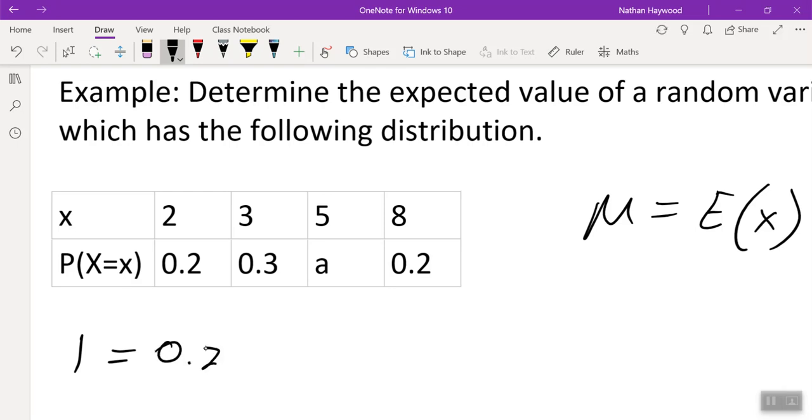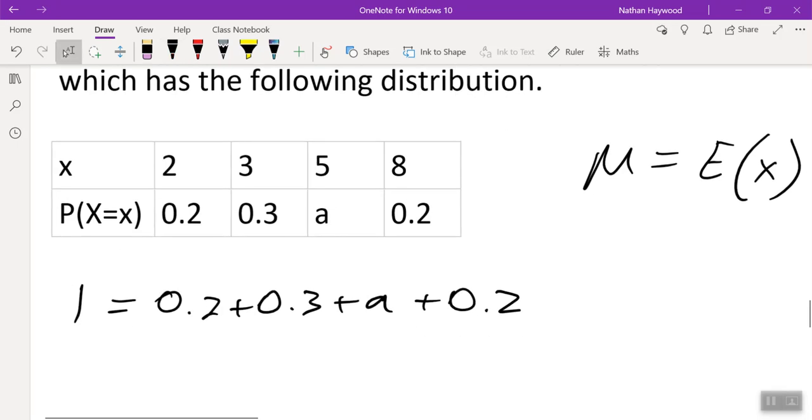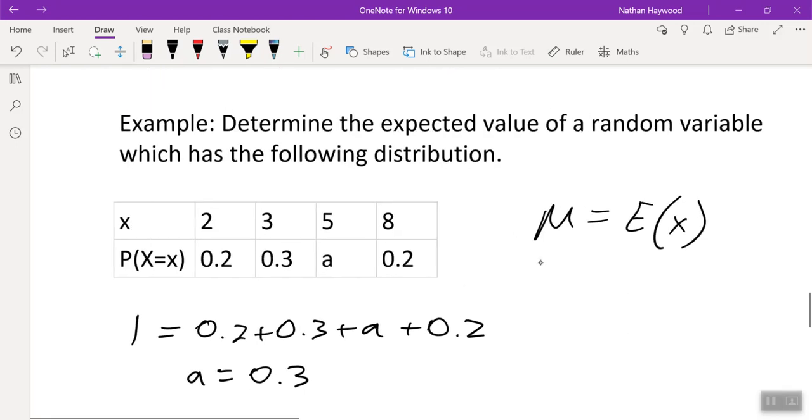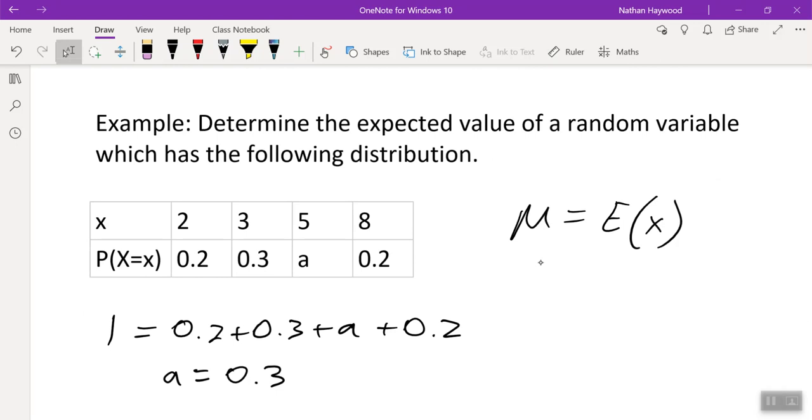So if we add all of these together, it needs to add to 1. So what's A equal to? 0.3. So the likelihood of 5 red cars is 30%, or 0.3. So that's how you find the unknown A. There'll be some questions about that.